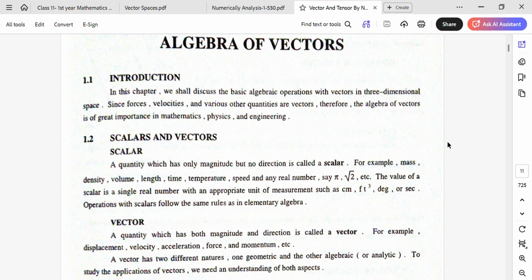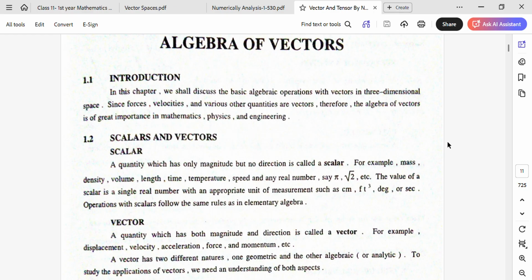First we define what is a scalar. A quantity which has only magnitude but no direction is called a scalar.